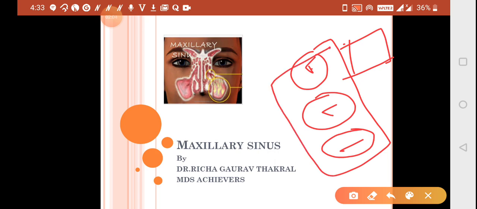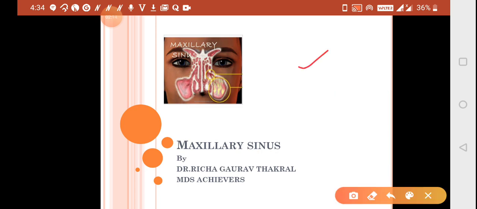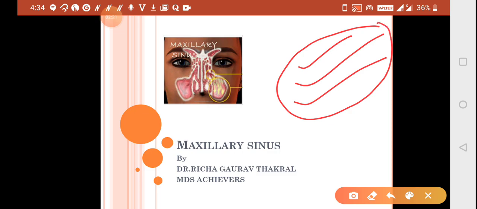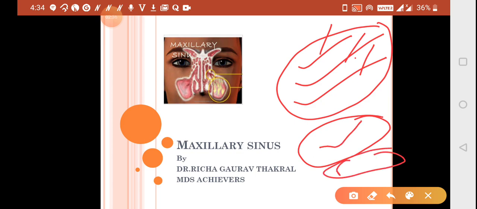And along with it, you should be knowing what are the different flaps that are used in the surgical part of treating your fistula. That is, it can be a buccal flap, palatal flap, or a mixed, both buccal and palatal flap. So you should be knowing which flap is there, what is the other name of that flap, and what is done. Another thing that you should be knowing is your Caldwell-Luke procedure. And another thing you should be knowing is your FESS procedure. So these are the things you should be knowing.